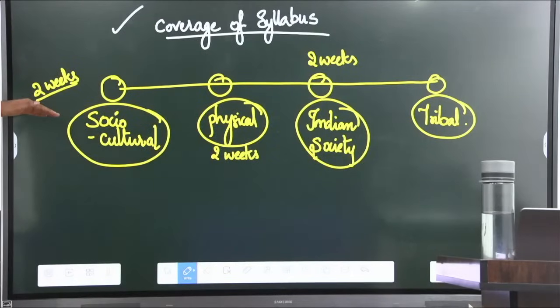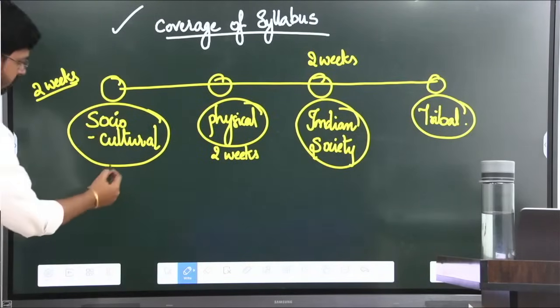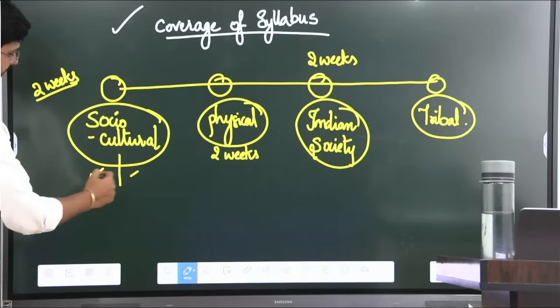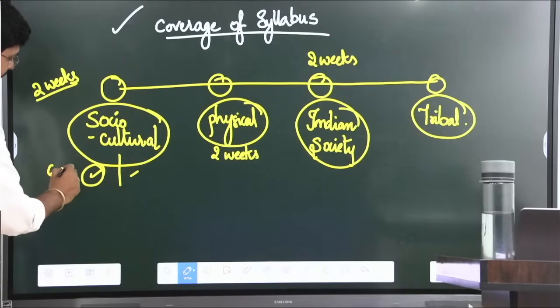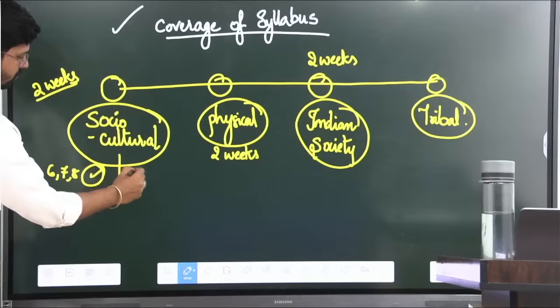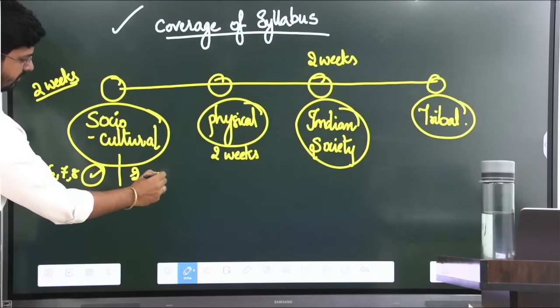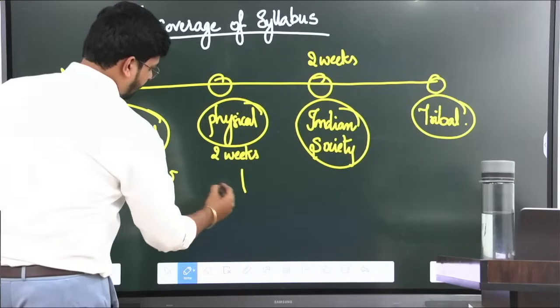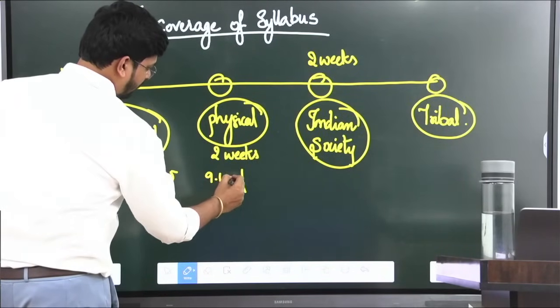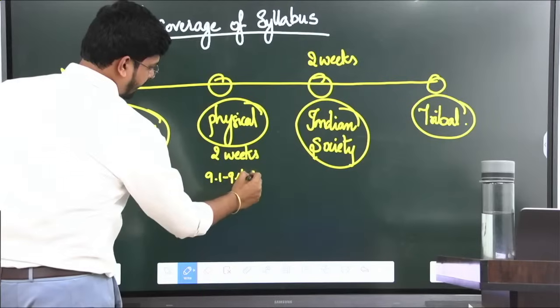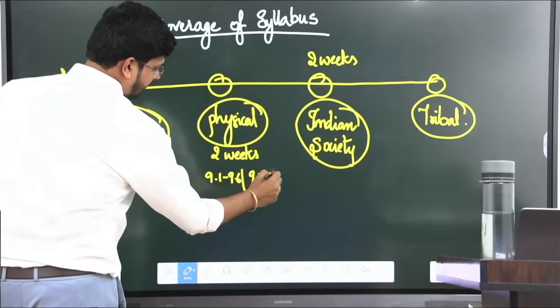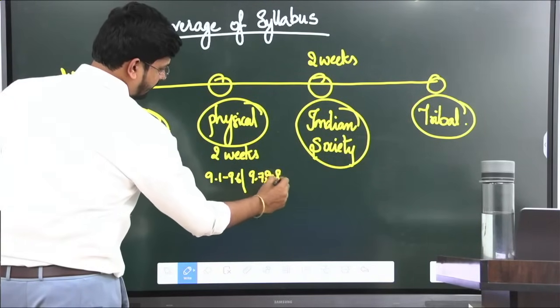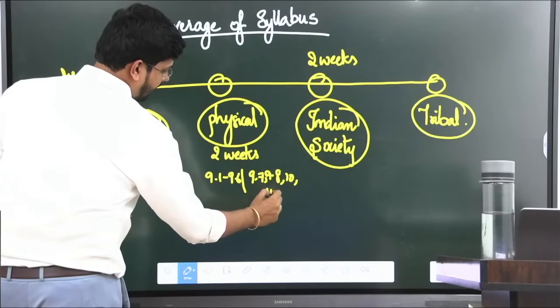Along with this, okay, so first 2 weeks you can keep theories, and 6, 7, 8 you can do first, and you can do 2, 3, 4, 5 in the second week. Okay, so in the physical, first you can do 9.1 to 9.6, then 9.7, 9.8, 10, 11 and 12.